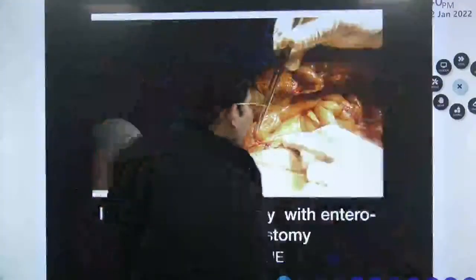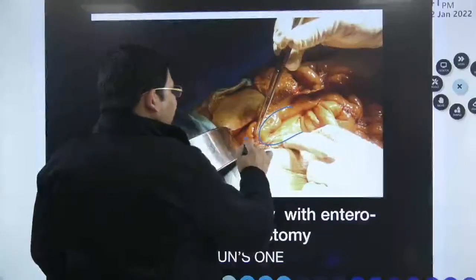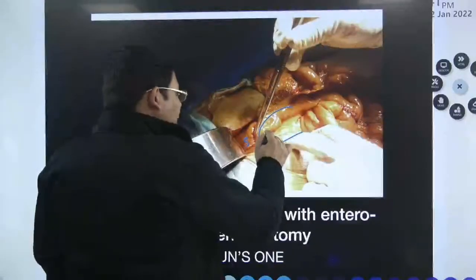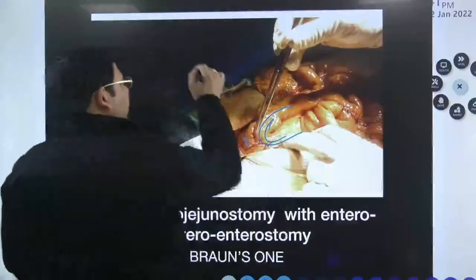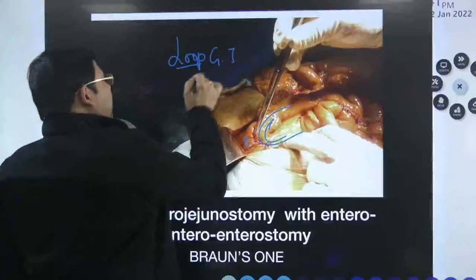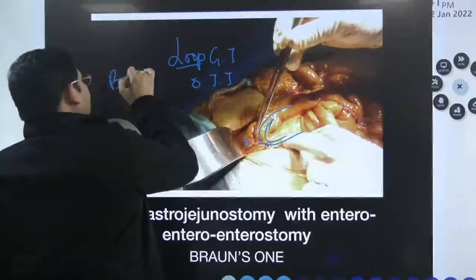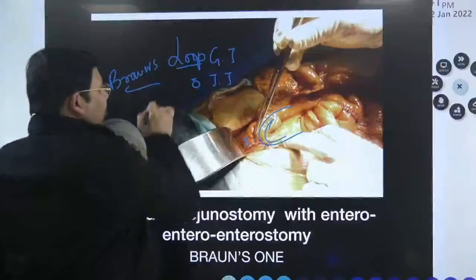I'm going to do the gastrojejunostomy. So here the gastrojejunostomy, this is the stomach, this is the jejunum. I have shown you this is a case of loop gastrojejunostomy. This is a loop gastrojejunostomy with jejunojejunostomy. This is a Braun procedure which is in front of you. What is a Braun procedure?